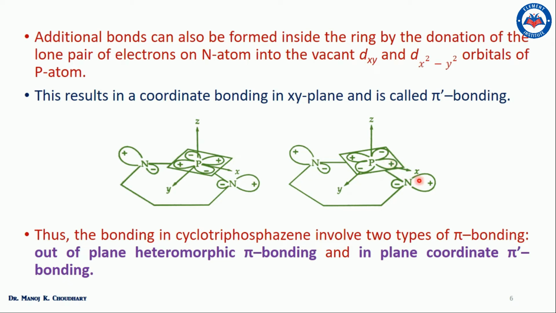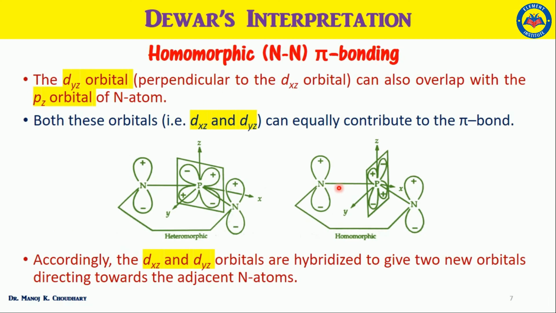They named this bond as pi prime or pi dash bonding. Thus, we can say that the bonding in cyclotriphosphazines involves the two type of pi bonding. One is the out of plane heteromorphic pi bonding, and another is the in plane pi prime bonding. Next, I am going to discuss the Dewar's interpretation.